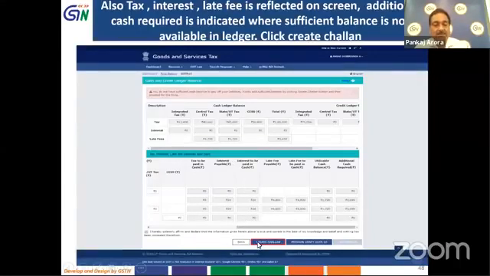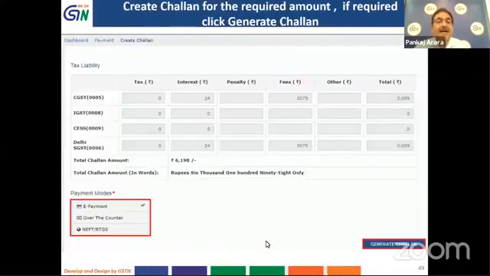you can see that on the bottom there is one tab that is create challan. So here you are required to click on that tab to create challan for that. And once you click on create challan, challan is created. It has all the relevant details for which you require such tax under respective tax heads. And here it is one thing to mention that the tax amount or the other amount will not be editable. So the fixed amount you will have to create, and then you click on generate challan.